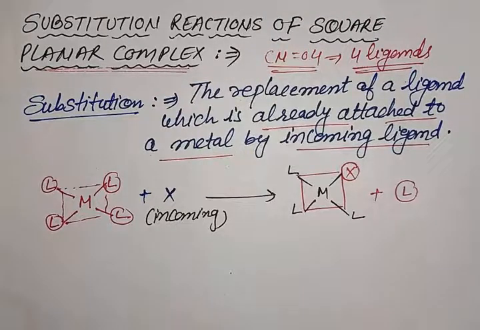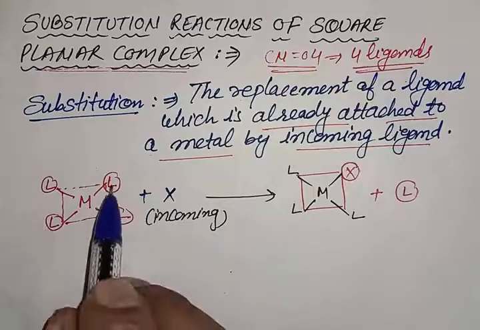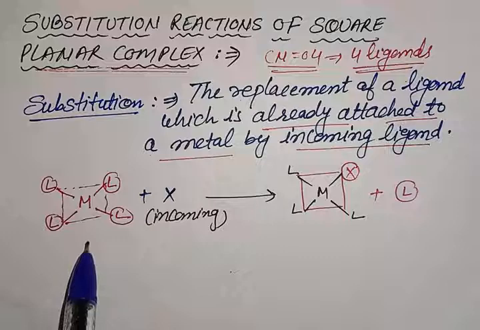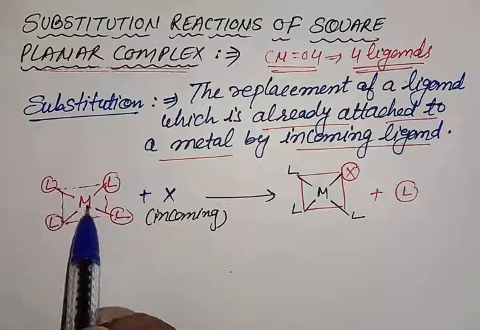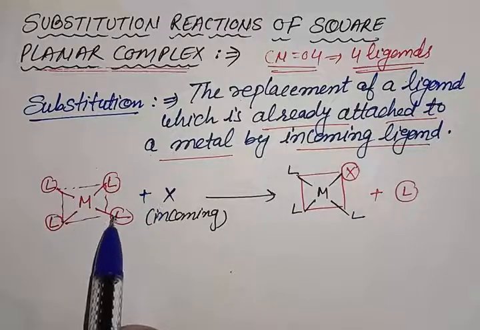The interesting thing is that the position of this incoming ligand will be decided by the ligand already attached to the metal. This effect is called the trans effect. The ligand which is already attached to the metal directs the incoming ligand to take a position trans, meaning opposite, to that ligand.